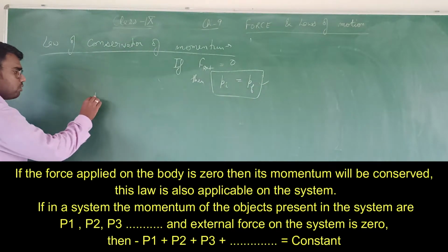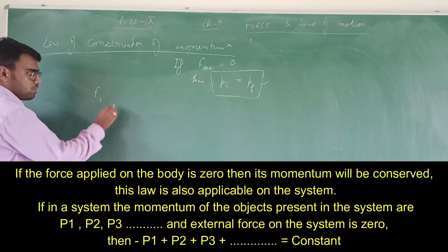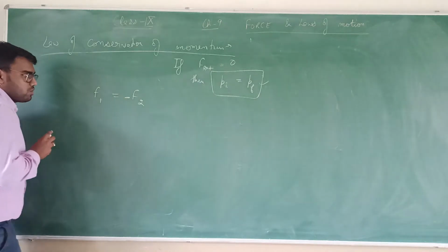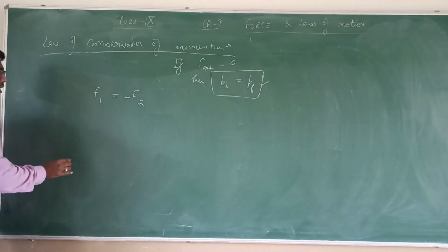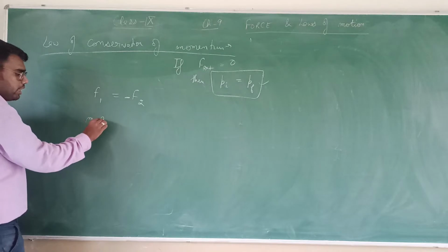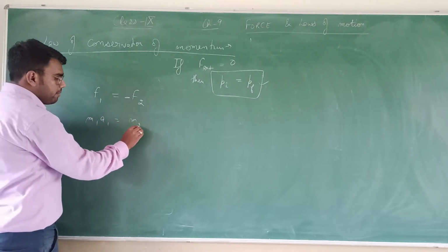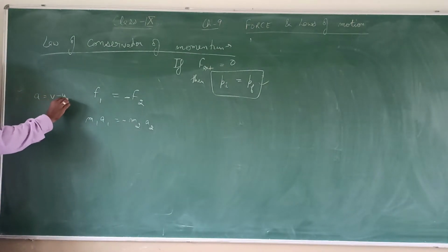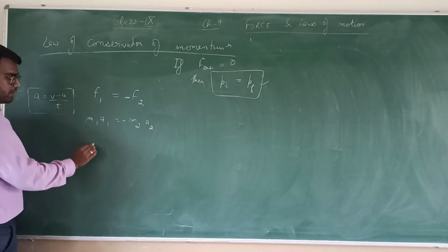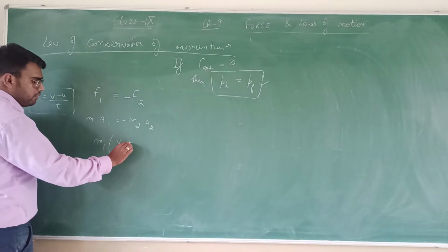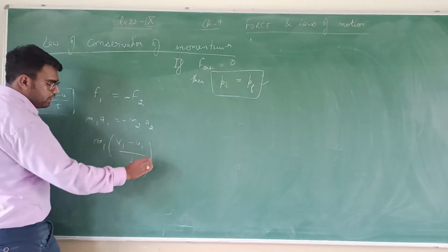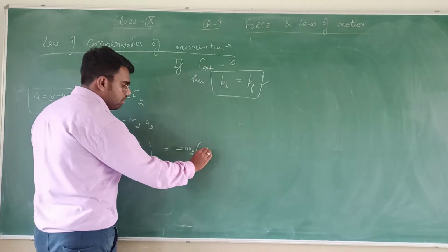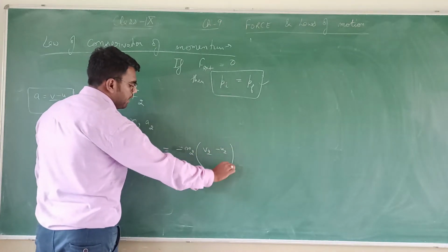We know from the third law of motion that the force applied by the first object is equal to the force applied by the second, but in the opposite direction. So the negative sign means opposite direction. Put the values. F1 is m1 a1, F2 is m2 a2 with a negative sign, and we know that acceleration is (v minus u) upon t. For the first object, m1 (v1 minus u1) by t, and m2 with a negative sign, (v2 minus u2) by t.